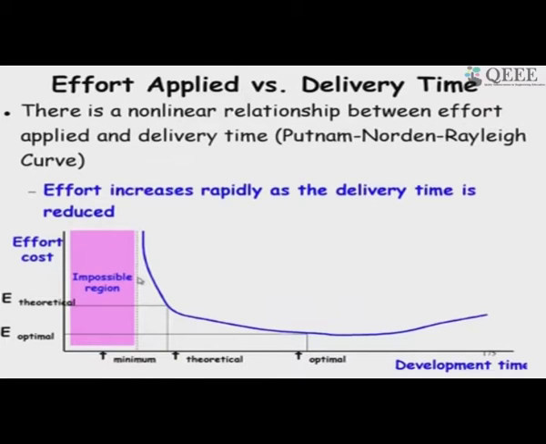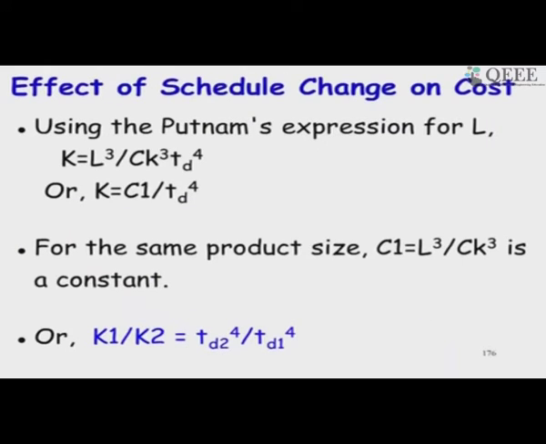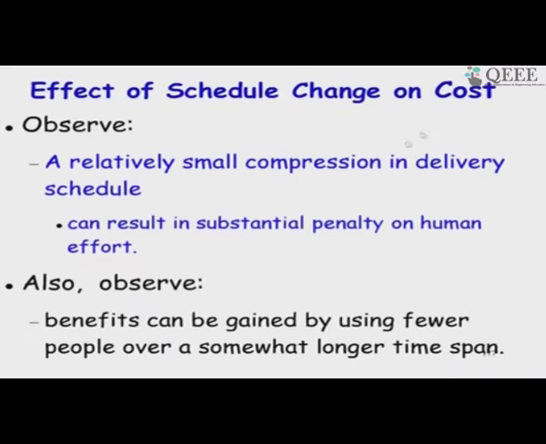And also Boehm's result had said that if we reduce it by more than 25%, then it will become impossible to do it. So, the effort requirement increases very rapidly if we reduce the schedule. So, the cost also increases to the power 4. So, even if there is a small compression in delivery time, the result is a substantial penalty in the human effort.